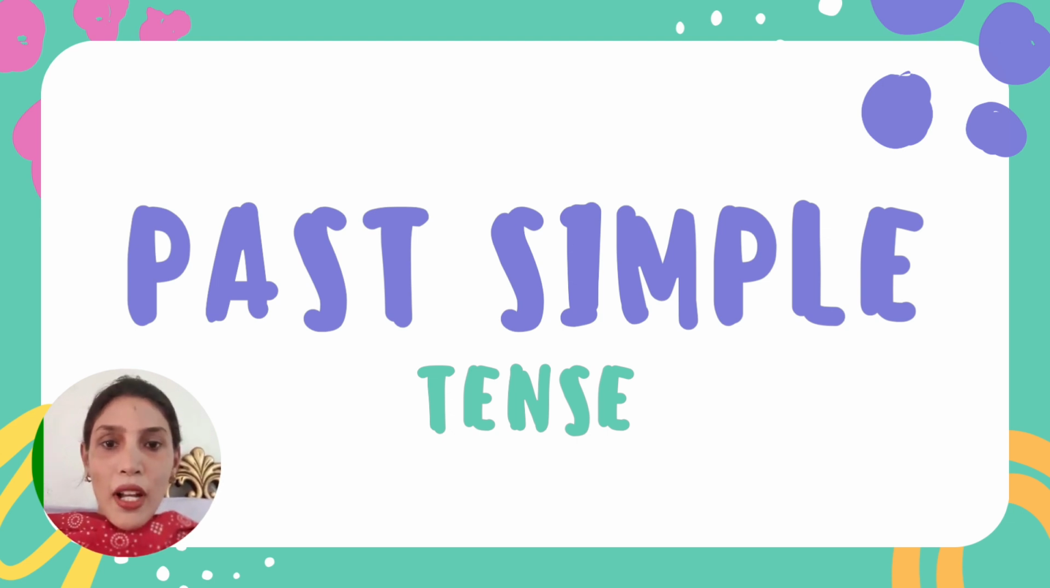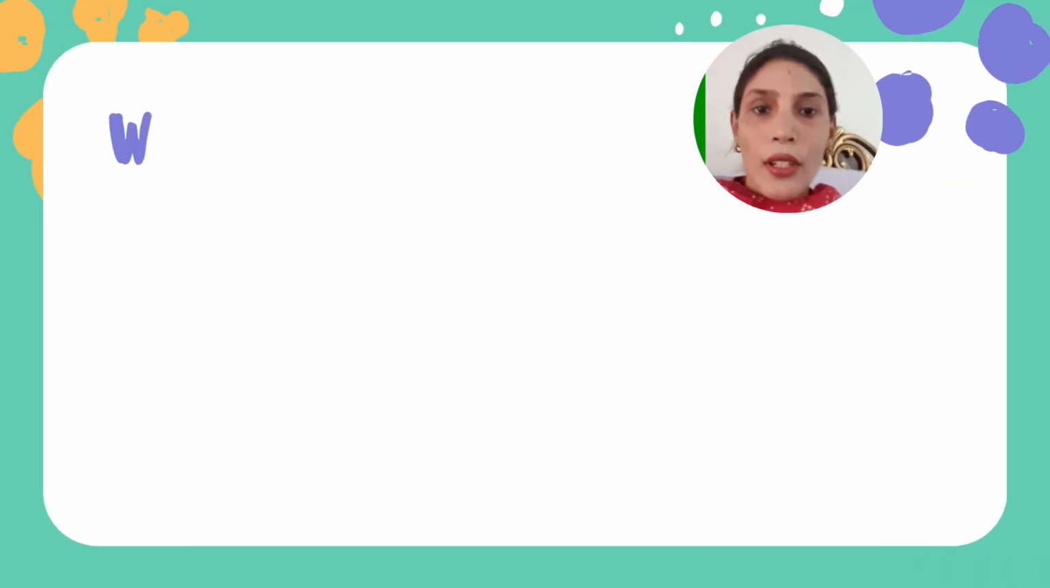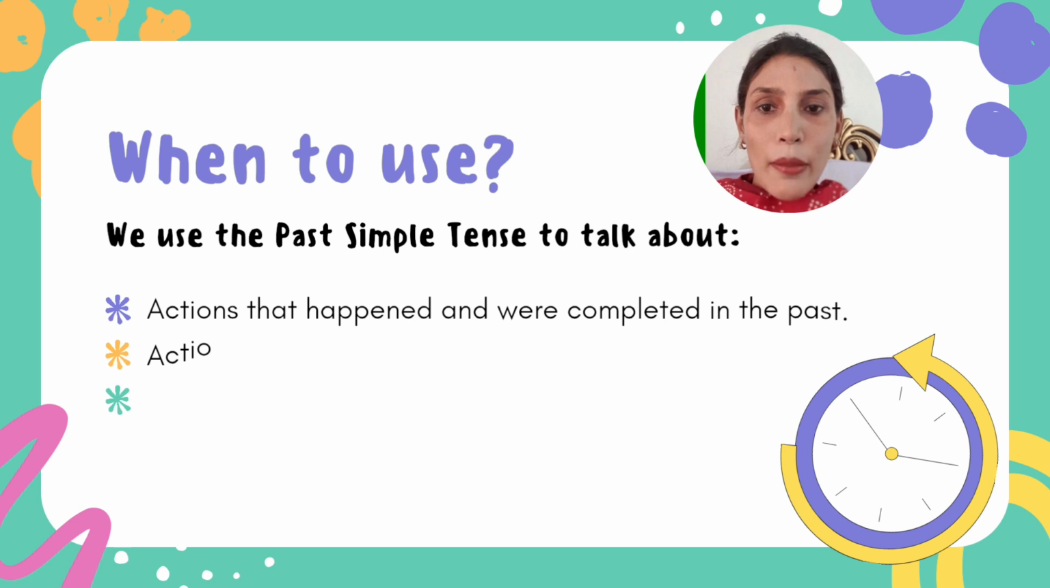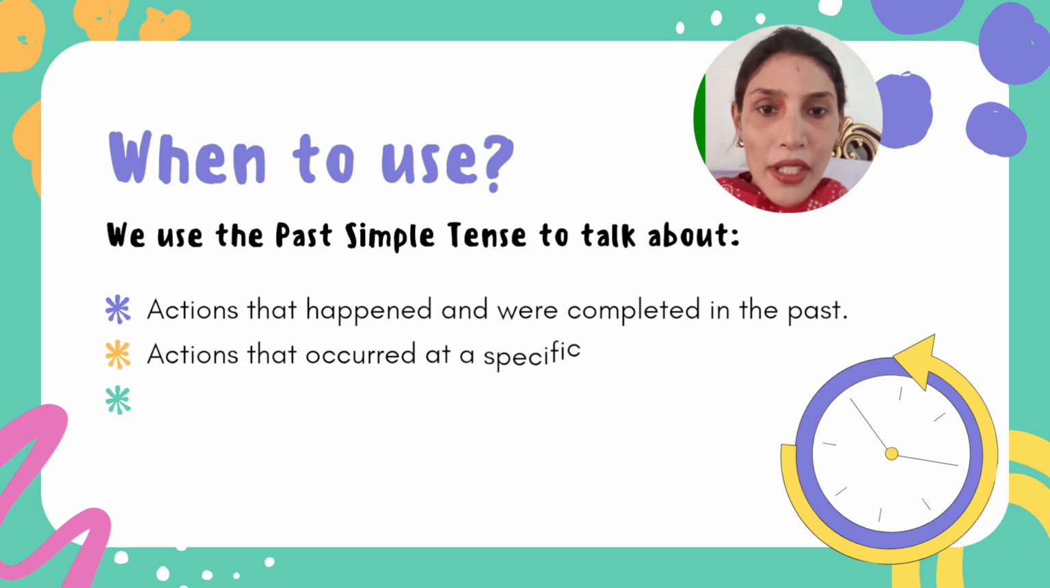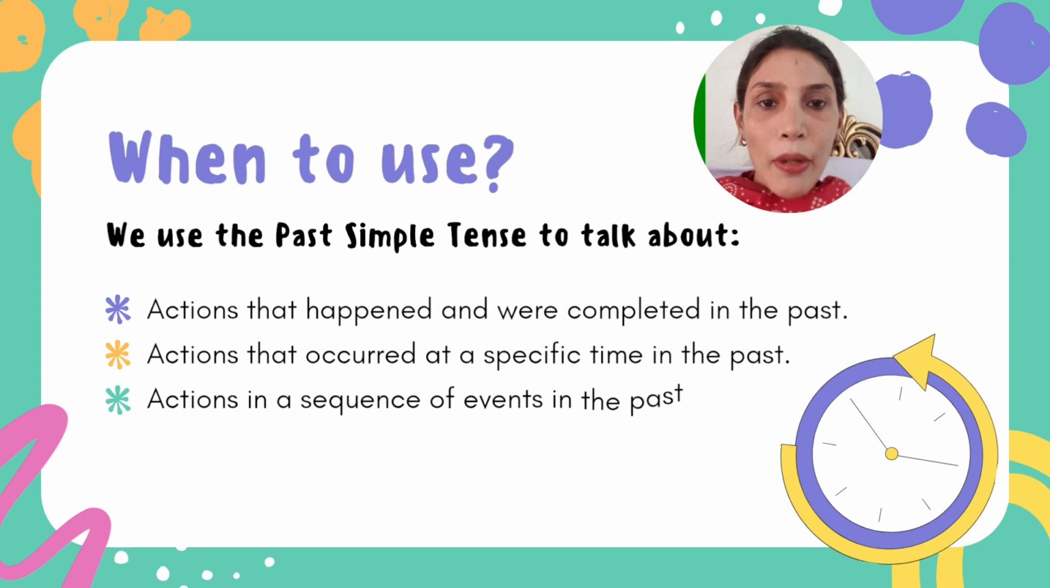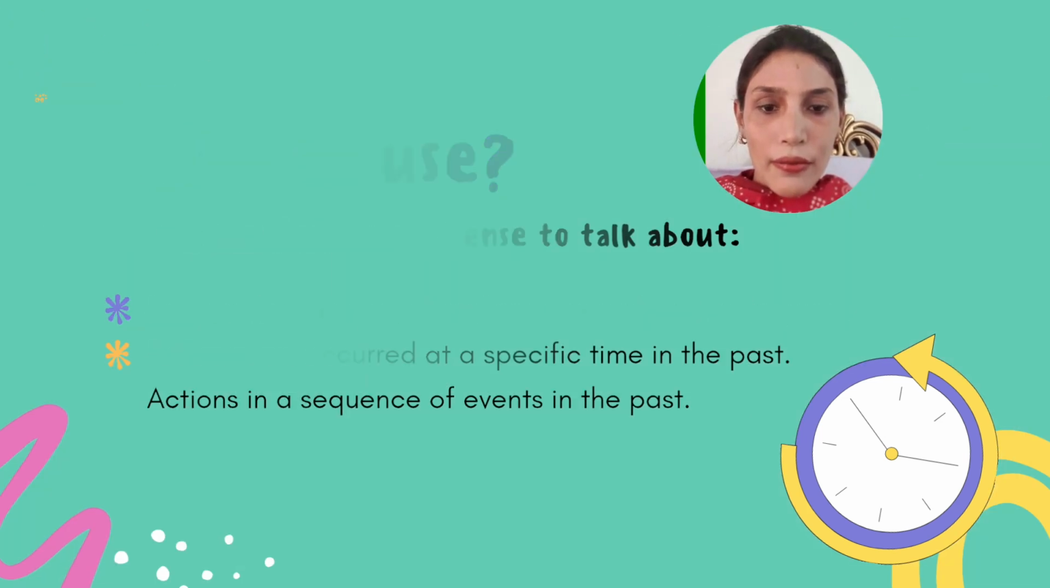So let's discuss past simple tense. First of all, I will discuss when to use the past simple tense. We use the past simple tense to talk about actions that happened and were completed in the past. Past means that it is already done. Actions that occurred at a specific time in the past, actions in a sequence of events in the past. Each and everything that is done in the past, we will use past indefinite tense here.